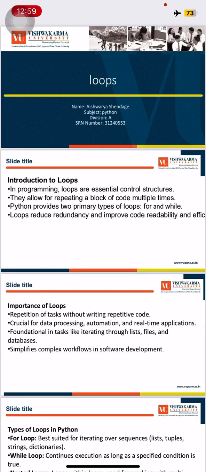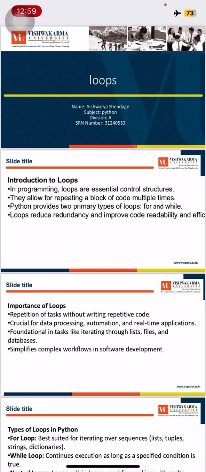Today we're gonna see loops of Python. Name: Aishwarya Shendge. Subject: Python. Division A. SRN number 312405553. Let's start.